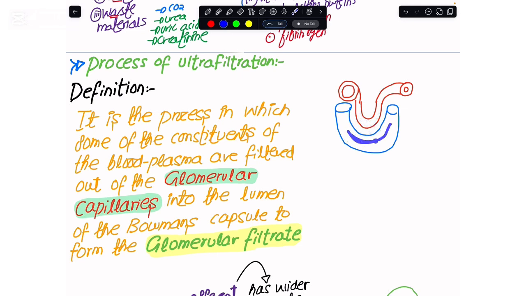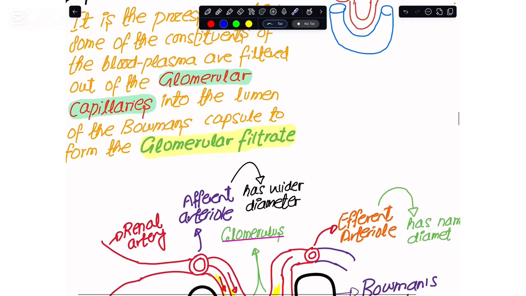Why do we call this a glomerular filtrate? Because this is something that we have taken out of the glomerular capillary. So this is why it is the glomerular filtrate. My question is, how would I be able to generate a high hydrostatic pressure, which is a requirement of the ultrafiltration process?